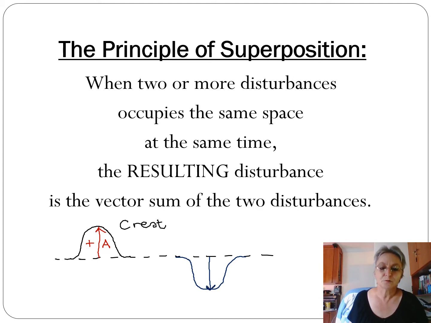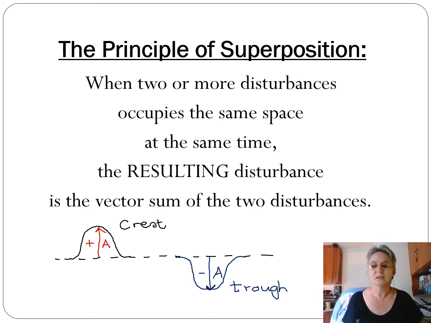So like we discussed with vectors, this pulse would have a negative amplitude. So a trough we can take as having a negative amplitude, where a crest is a positive amplitude. So you're adding things in opposite directions. That's why it's called the vector sum.